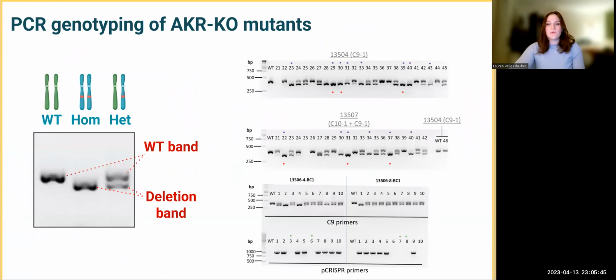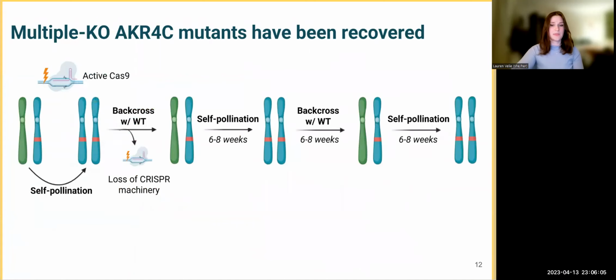So next, the way that we identify these large deletion mutants is through PCR genotyping. So at each step in the workflow, when there is segregation between wild type and heterozygous and homozygous plants, we aim to identify and move forward with the recovered homozygous plants to ensure no functional copy of the gene is present in the plant as we are testing them.